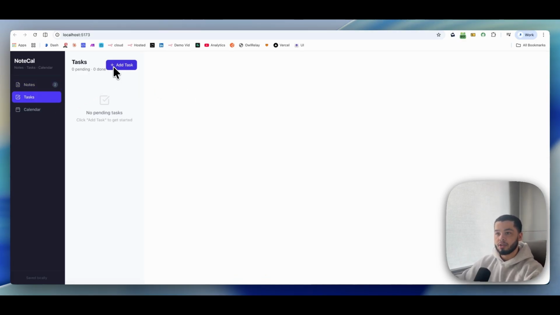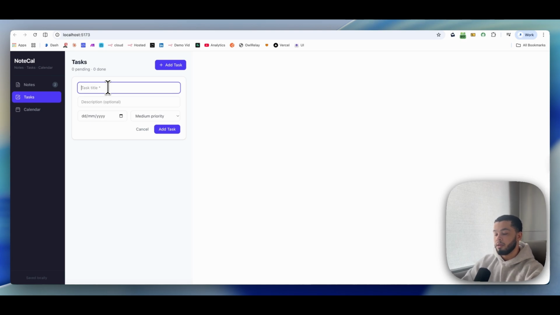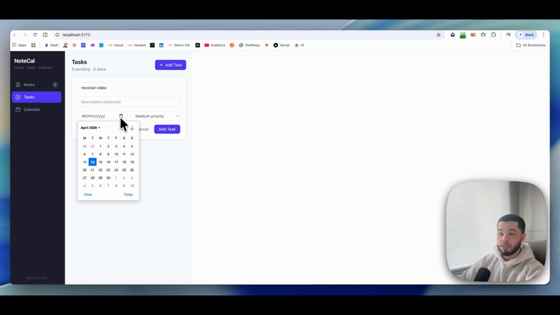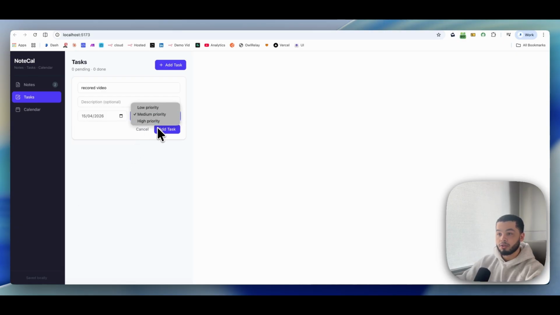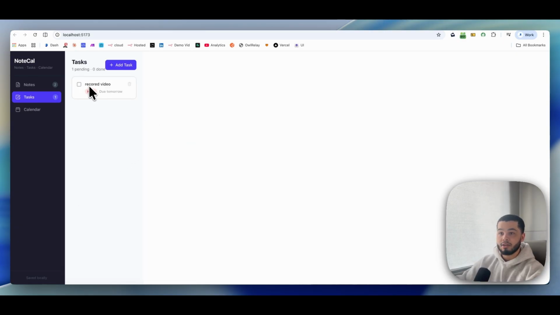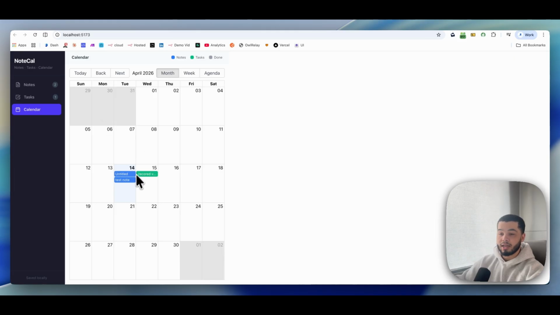We have tasks over here, which is really simple. Let's say record video. Descriptions, if you want, we can add in a date. Let's say tomorrow, priority high, add it as a task. We now have that task here, and then we can see the calendar over here where we have the two notes when they were created, and we have the task which is for tomorrow.